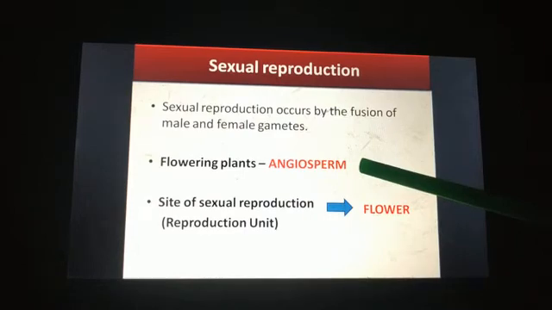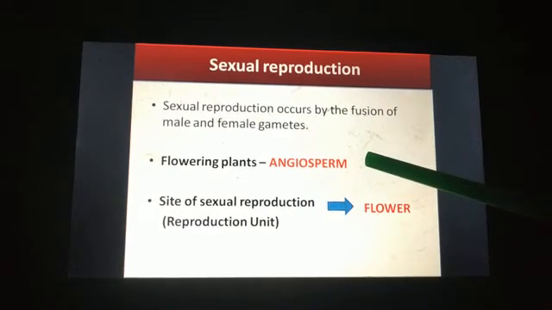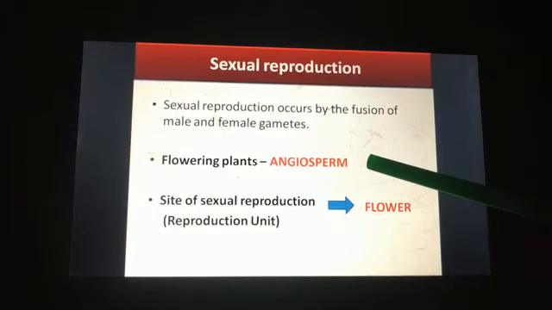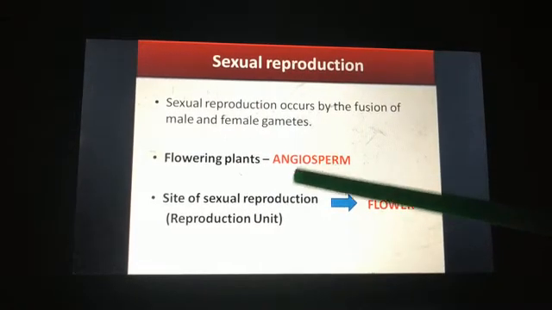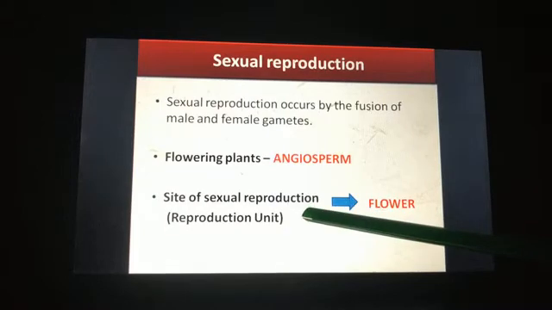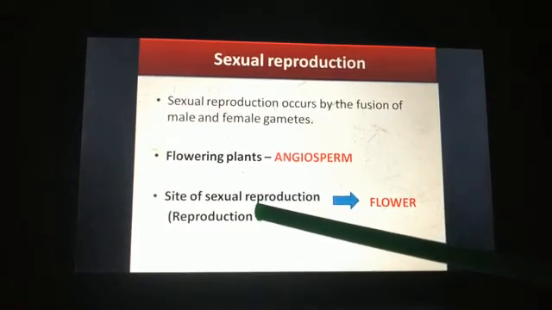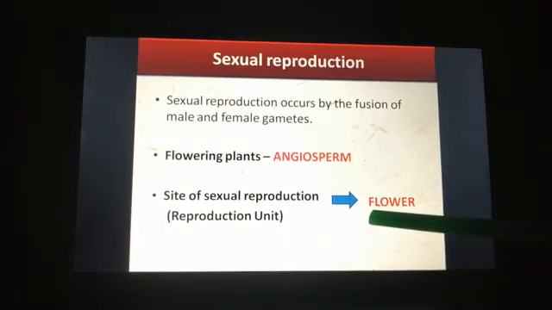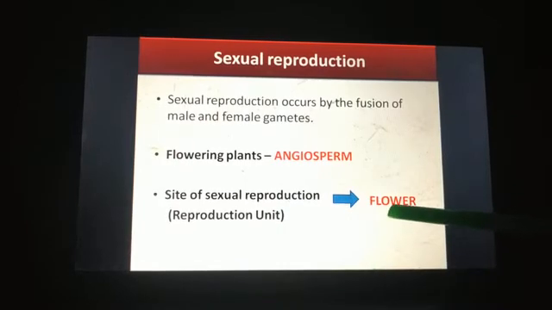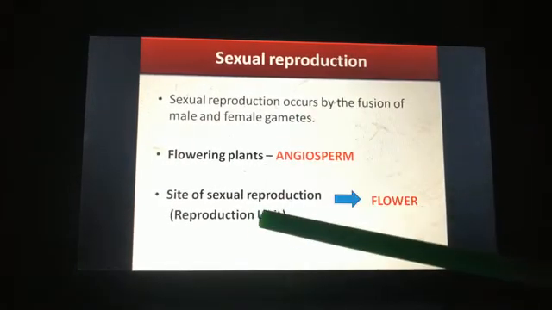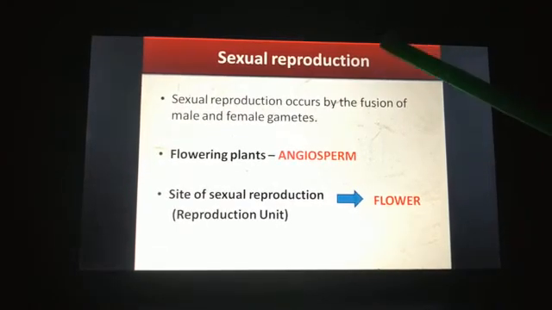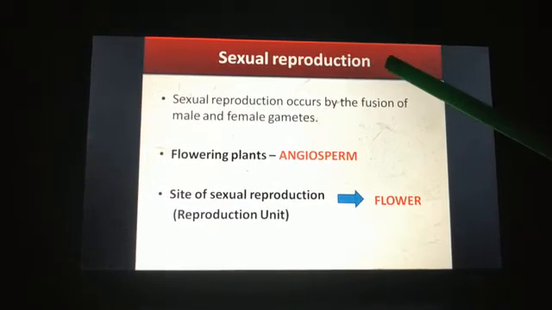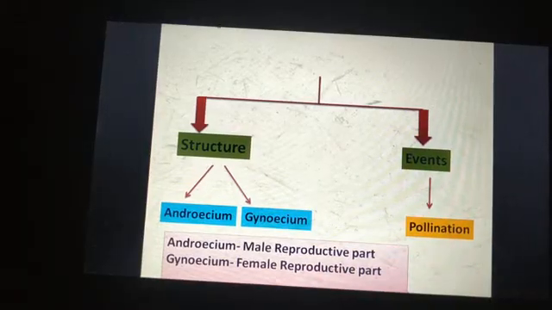This you will study in biology about gymnosperm and angiosperm. So flowering plants we call angiosperms, and in angiosperms, or flowering plants, sexual reproduction occurs in the flower part of the plant. So you can say the reproductive unit is the flower, where our sexual reproduction takes place.